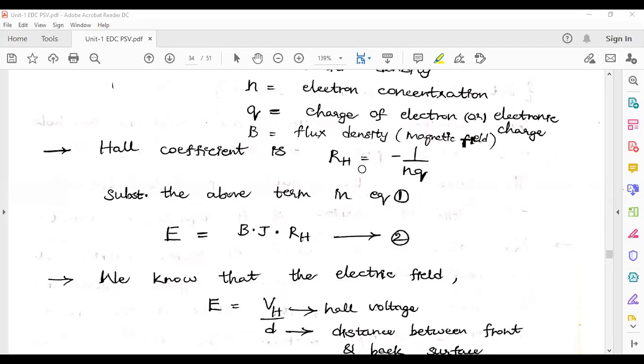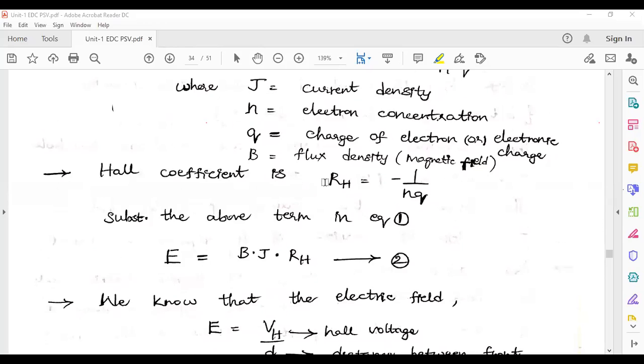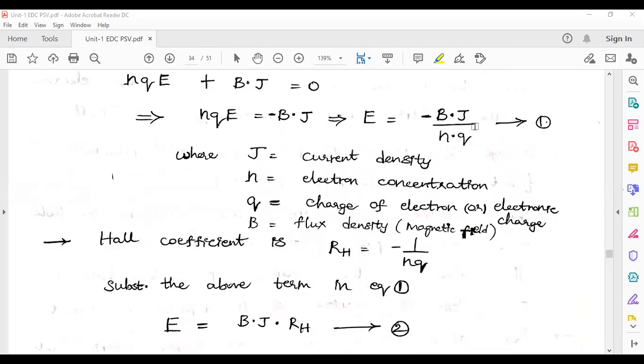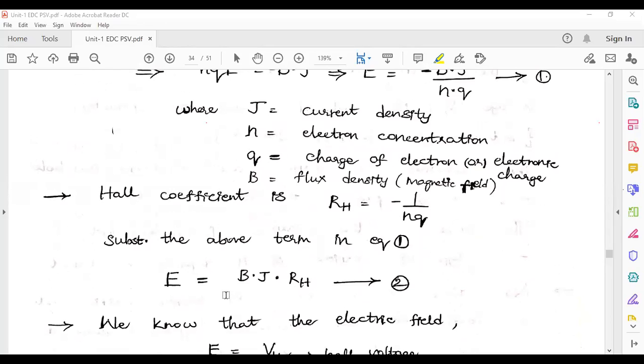Substitute the above term, this RH term, in this term, then E is equal to BJRH. Substitute the above term in equation 1. Then here, minus 1 by NQ, I can replace this denominator term by RH here. That is the term given here. E is equal to BJRH.